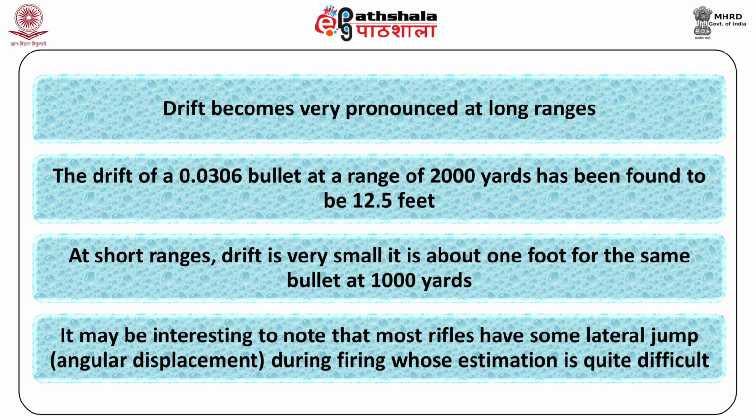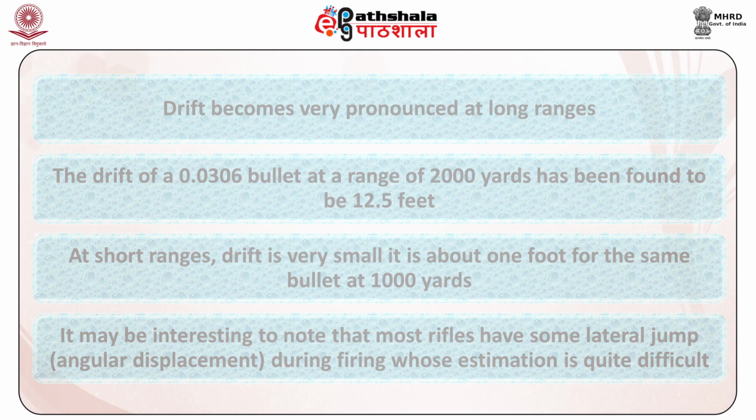The drift of a .0306 bullet at a range of 2000 yards has been found to be 12.5 feet. At short ranges, drift is very small. It is about 1 foot for the same bullet at 1000 yards. It may be interesting to note that most rifles have some lateral jump during firing, whose estimation is quite difficult.